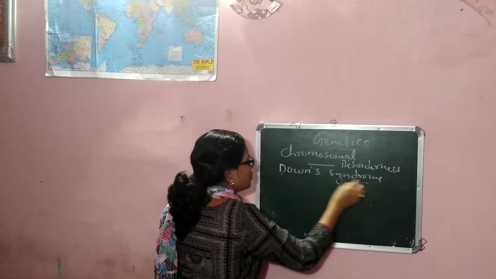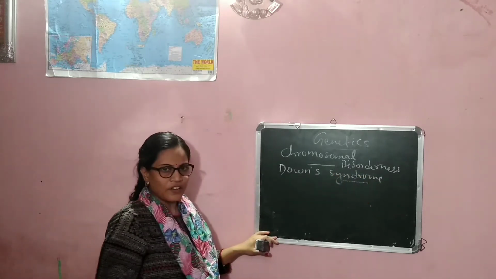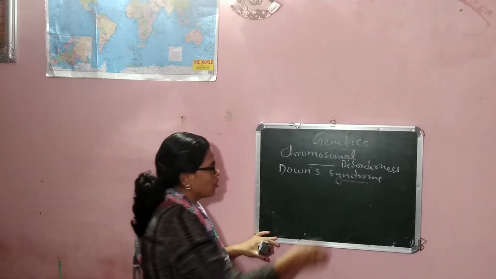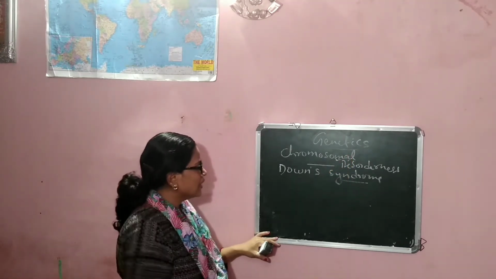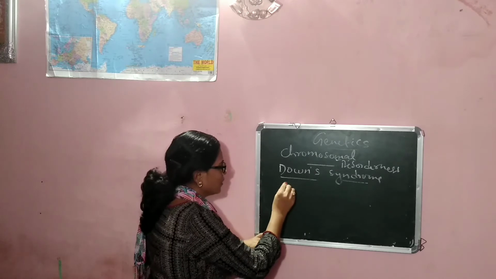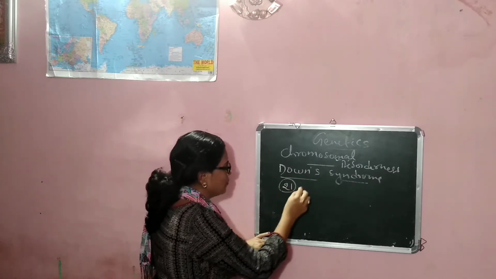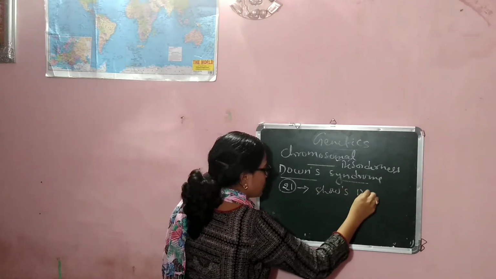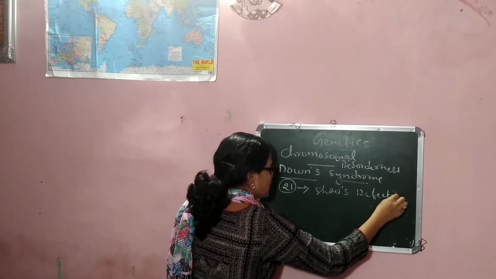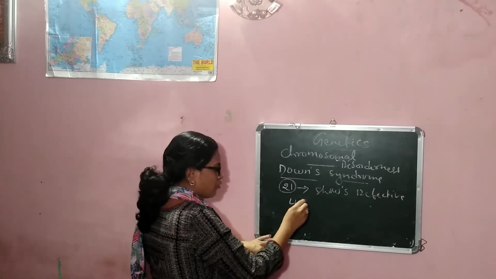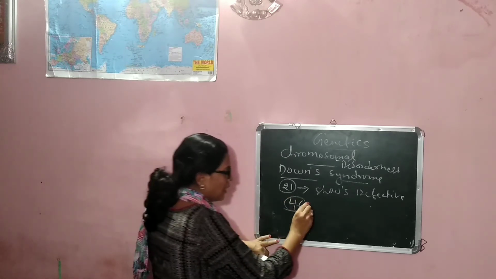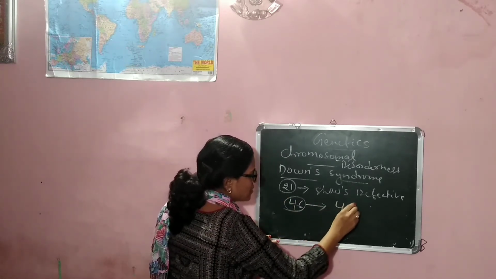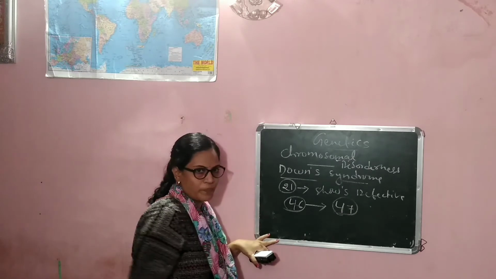Syndrome means disorderness; any kind of defect of our body is known as disorderness. In Down's syndrome, chromosome number 21 is defective. Generally, our body contains 46 chromosomes. In Down syndrome, there are 47 chromosomes.